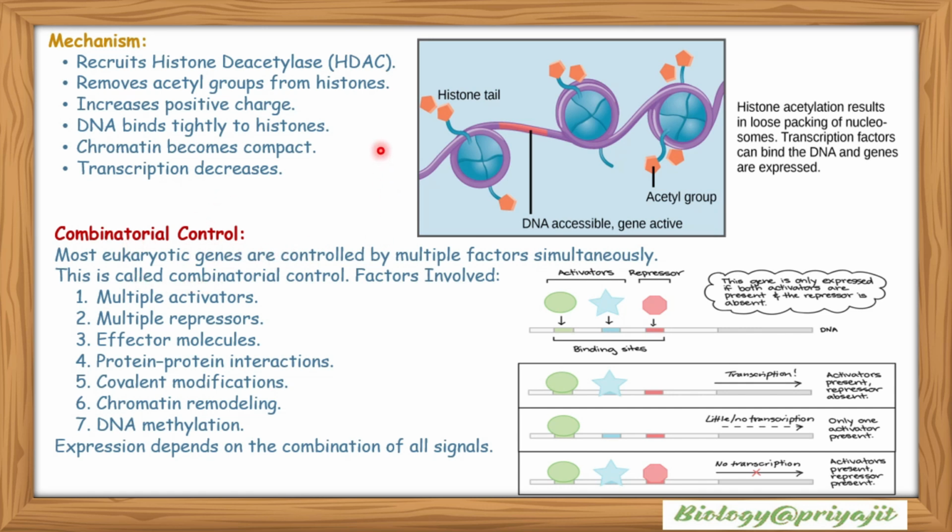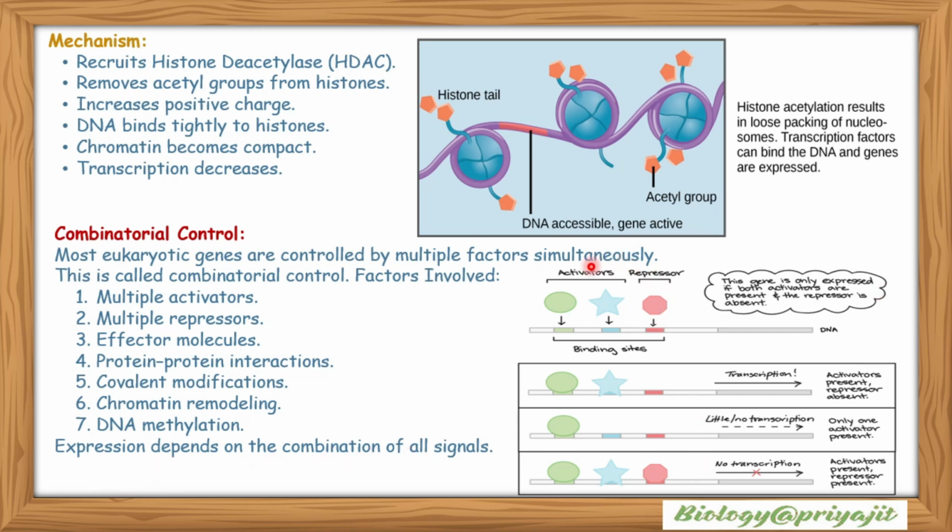Most eukaryotic genes are controlled by multiple factors simultaneously. This is called combinatorial control. Factors involved: multiple activators, multiple repressors, effector molecules, protein-protein interactions, covalent modifications, chromatin remodeling, and DNA methylation, and expression depends on the combination of all signals.